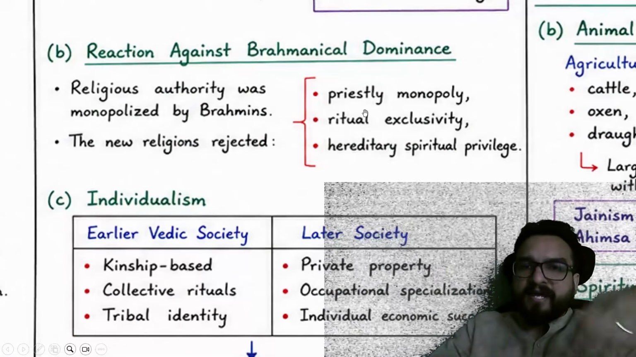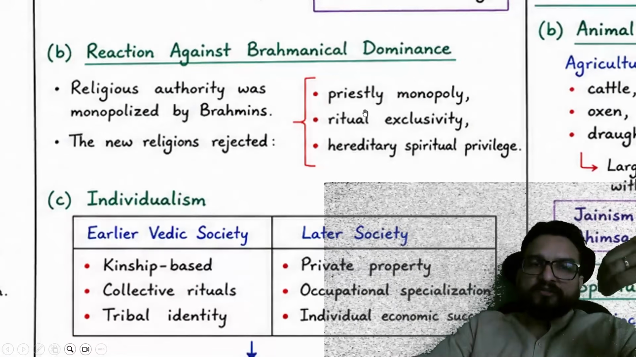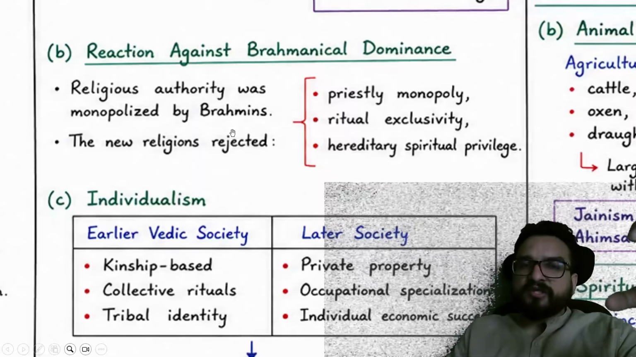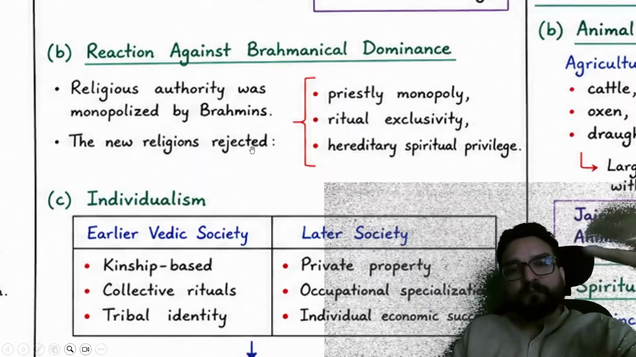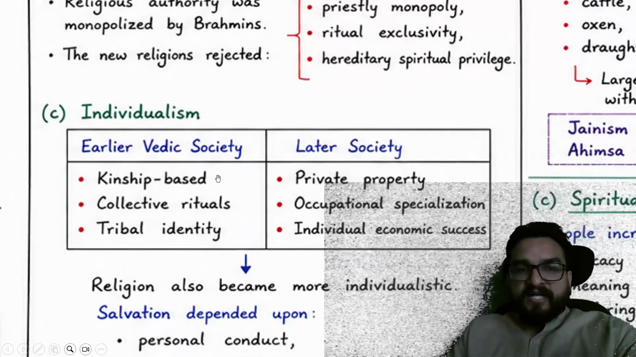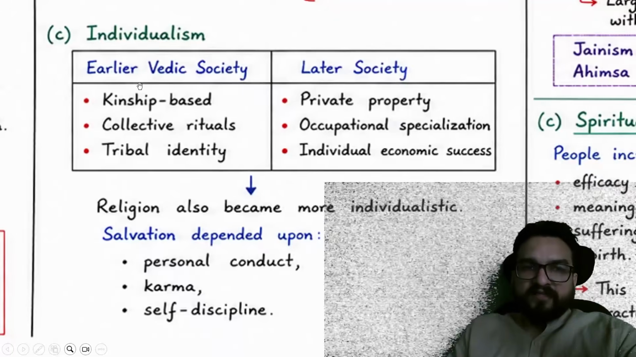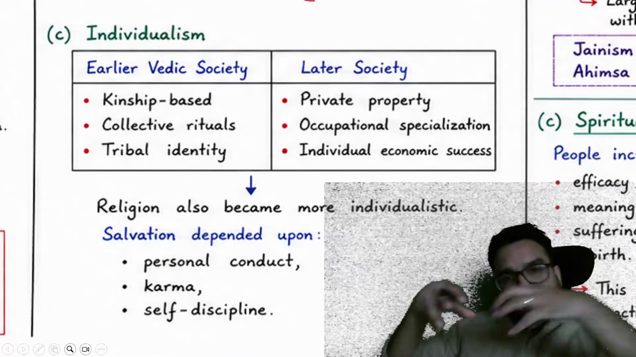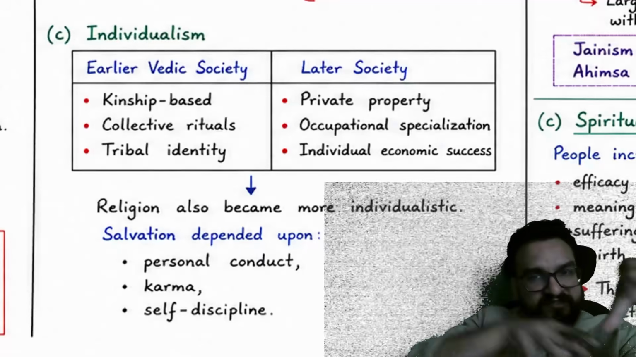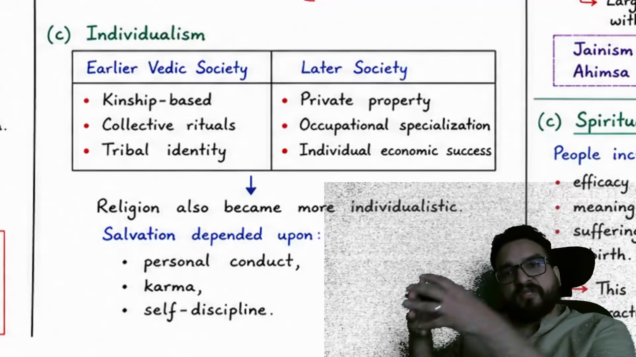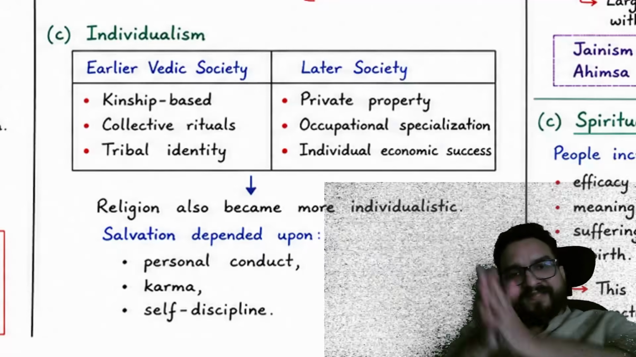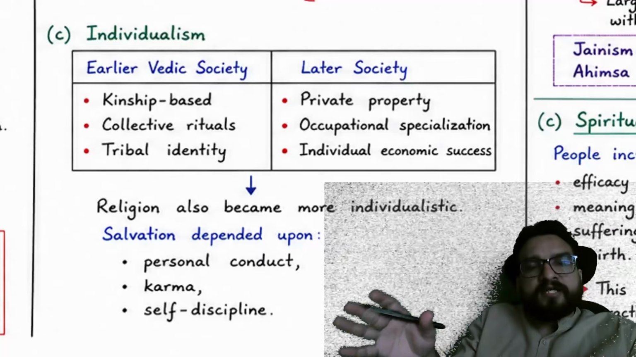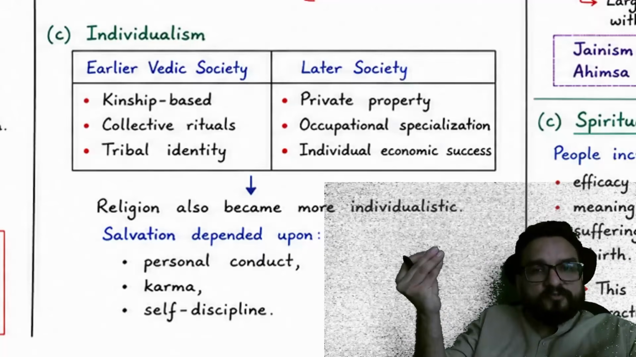Reaction against Brahmanical dominance: religious authority was monopolized by Brahmins, and these new religions were rejecting it, and people were finding peace here, right? Individualism also you will find. Early Vedic society was kinship based, with collective rituals and tribal identity. Later, in the cities, not in the villages, we don't think from the community aspect; we think from the individualistic perspective, guys. In villages we still think from the community aspect.